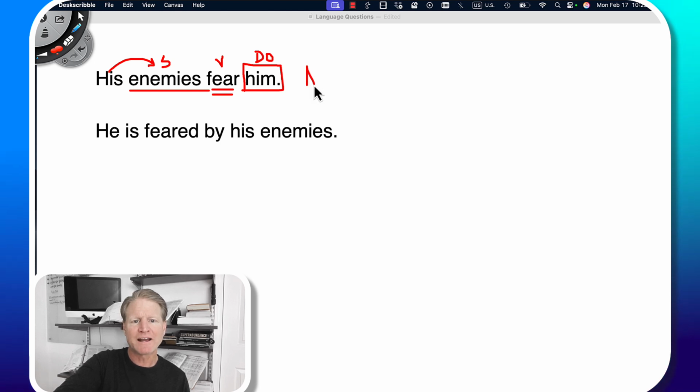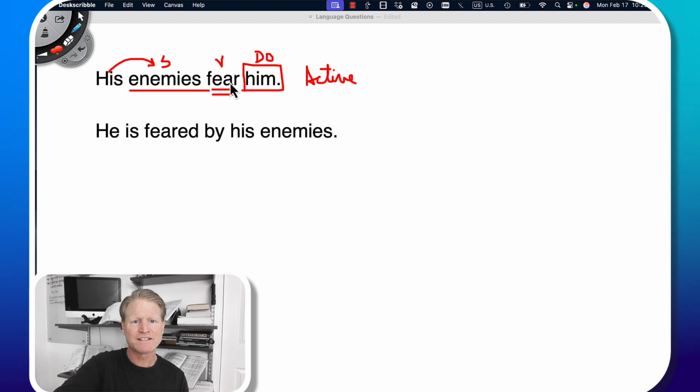So this is an active sentence. And it's an active sentence because the subject, enemies, is performing the action. They're doing the sentence, so to speak. They're fearing Vital Statistics. In the story, we used a passive sentence. And in a passive sentence, we have the exact same sentence. His enemies feared him. He is feared by his enemies. The sentiment, the thought, the idea is exactly the same.